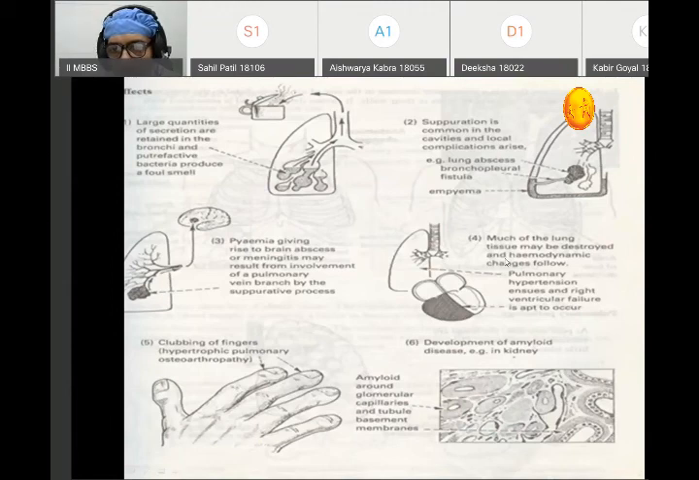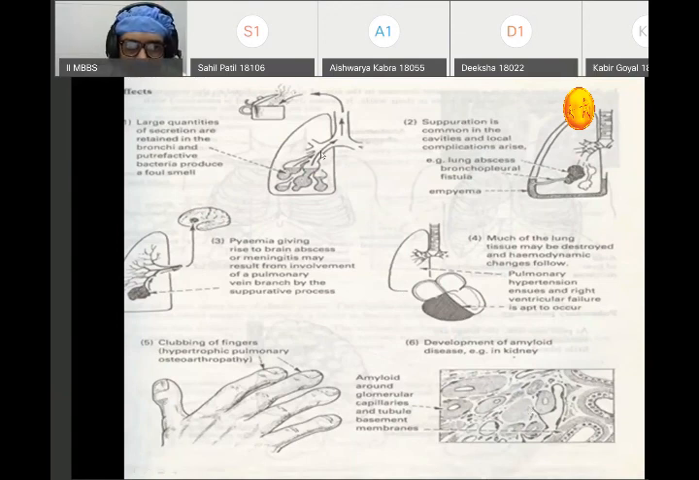it may cause hemodynamic changes, such as right-sided failure of the heart and pulmonary hypertension. In long-standing cases, it may lead to pulmonary osteoarthropathy, that is clubbing of fingers. And long-standing infection may lead to secondary amyloidosis. So these are some of the effects of bronchiectasis.